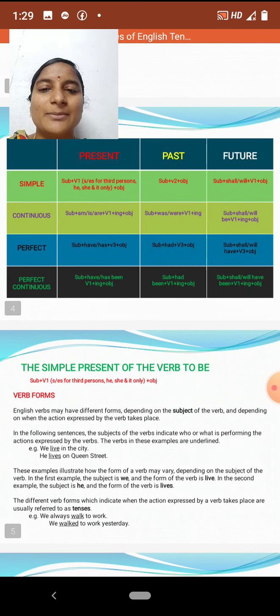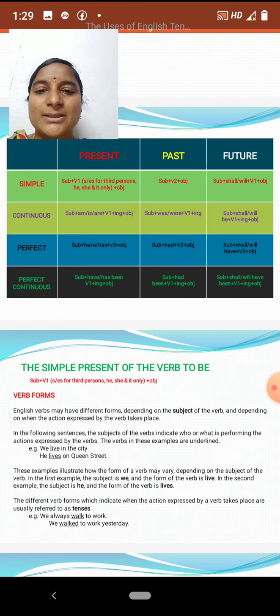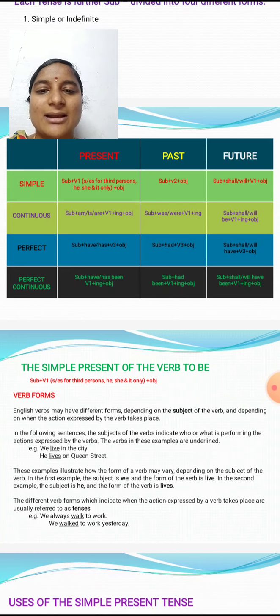Then present perfect continuous tense: subject plus have or has been plus v1 plus ing plus object. And past perfect continuous tense, subject plus had been plus v1 plus ing plus object. And future perfect continuous tense, subject plus shall or will have been plus v1 plus ing plus object. So these are some principles of present, past and future tense. In total we have 12 tenses.